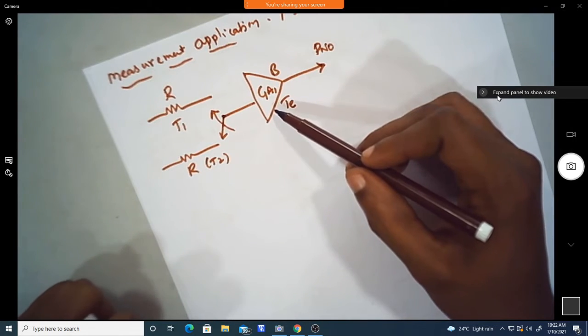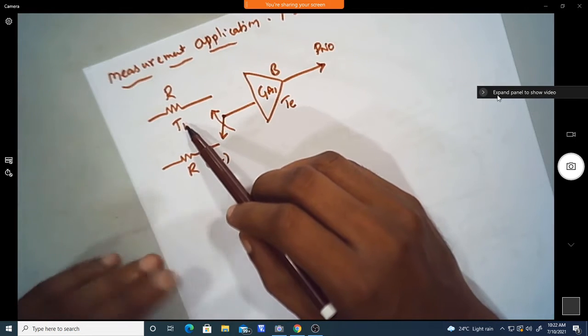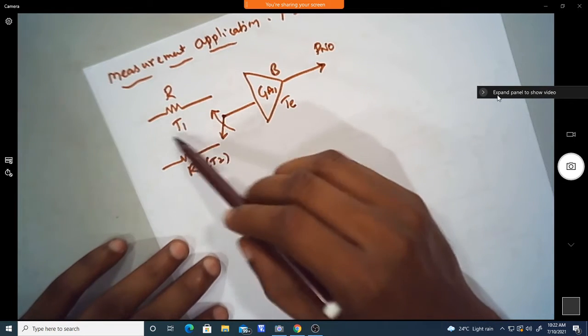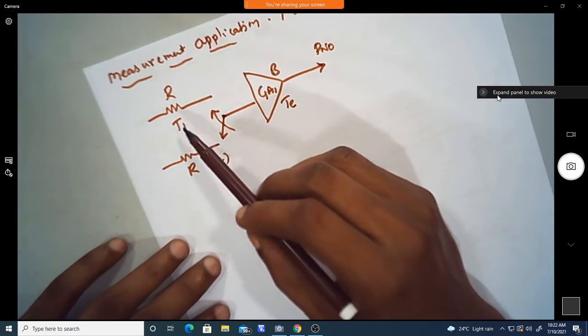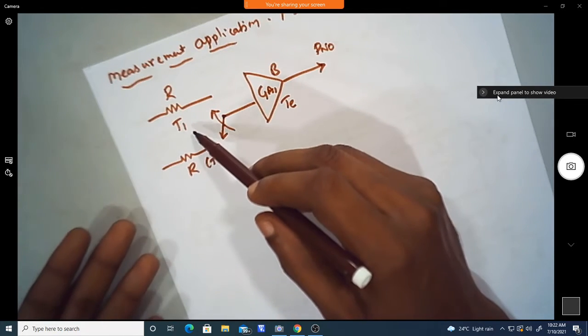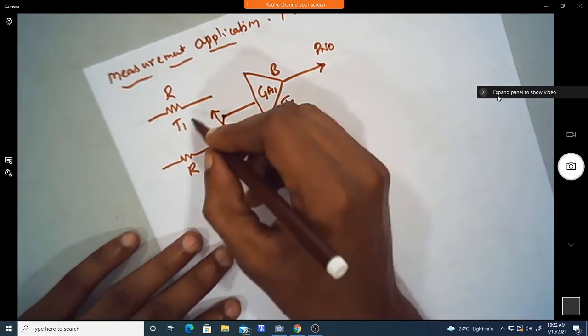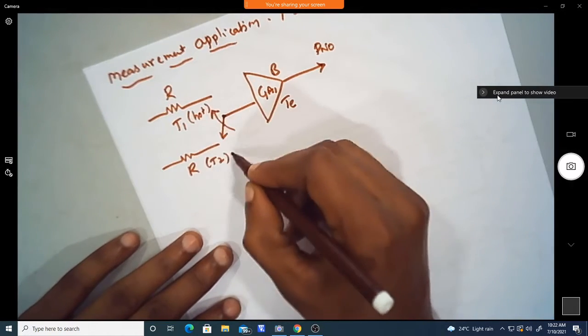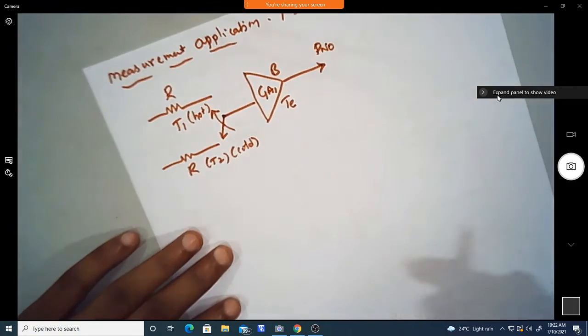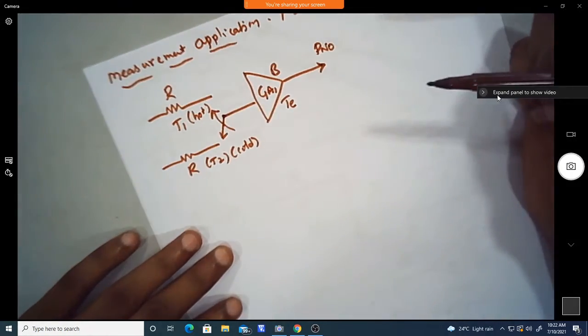Now, one temperature we can take as hotter or colder, whatever it is, even at room temperature, and the second temperature we can take hotter than room temperature, or colder. So we can take this as the hot one, greater than room temperature, and this as the cold one, less than room temperature.